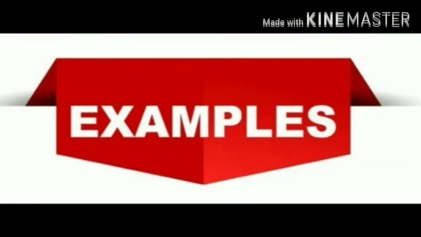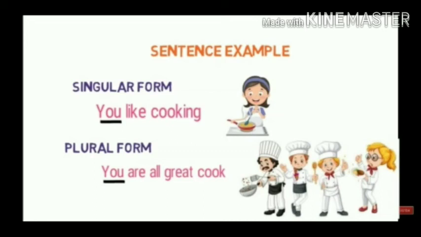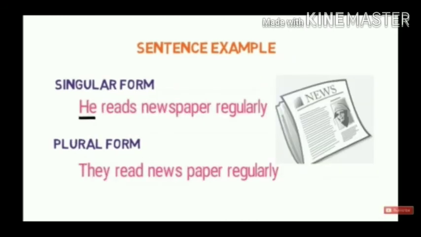Let's see few examples. I am a good swimmer. I is used for singular form. We are a team of swimmers. We is used for plural form. You like cooking? You are all great cooks. You can be used for both singular as well as plural form. He reads newspaper regularly. He is used for singular form. They read newspaper regularly. They is used for plural form.